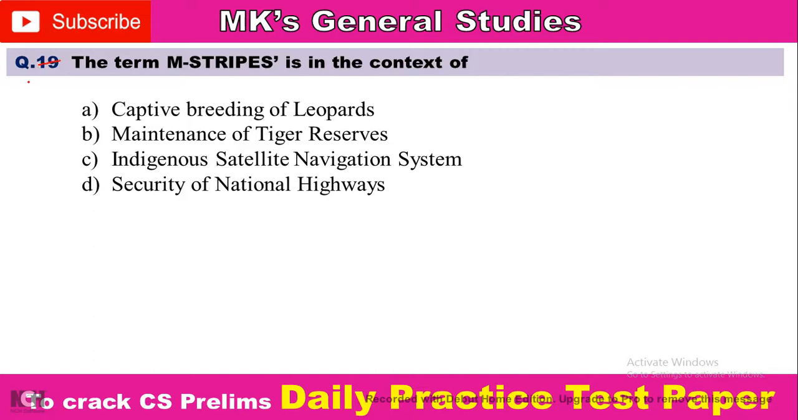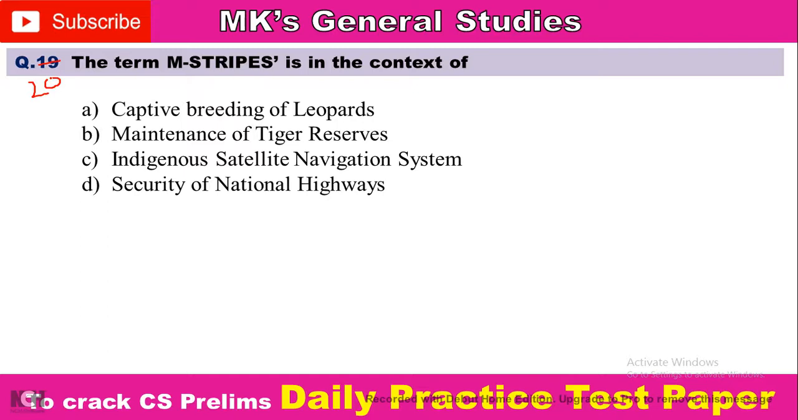So next question, that is question number 20. The term 'arms strips' is in the context of option A, captive breeding of the leopards; option B, maintenance of tiger reserves; option C, indigenous satellite navigation system; and option D, security of national highways. So comment your answer. One of the very important questions is here.